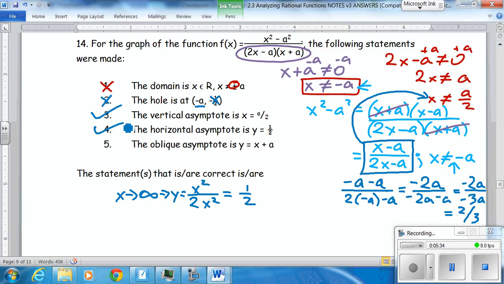Now 5 is automatically wrong, because you either have a horizontal asymptote or an oblique asymptote. In this instance, it's x squared divided by x squared. Powers are the same, so you cannot have an oblique asymptote. Can't do synthetic division there. So the correct answers are 3 and 4.